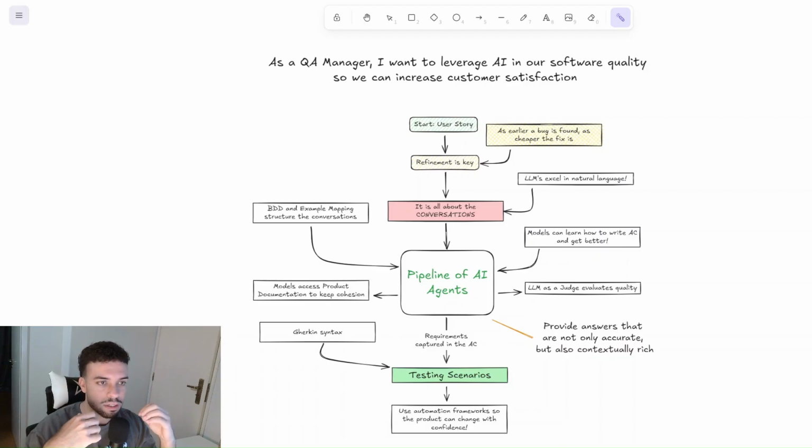That's a normal process. Imagine that at this point, there is this guy who joins the refinement and he's the AI agent. This AI agent is very knowledgeable. He has a full understanding of your business description, your business rules, how your product should behave. And also he has all the technical background because he has studied the documentation of your product, right? So it's a very knowledgeable guy that joins the room.